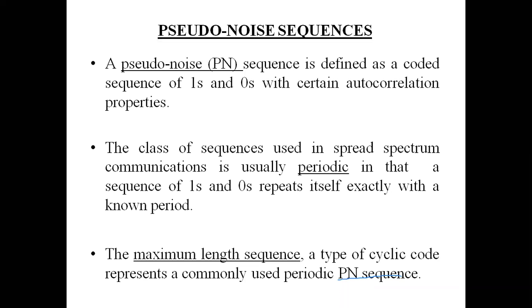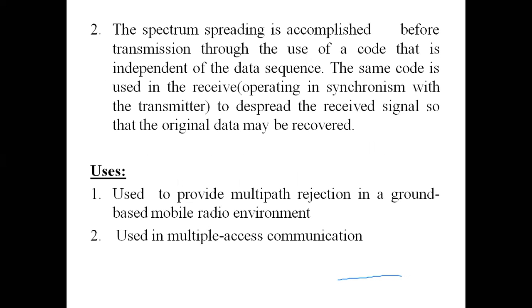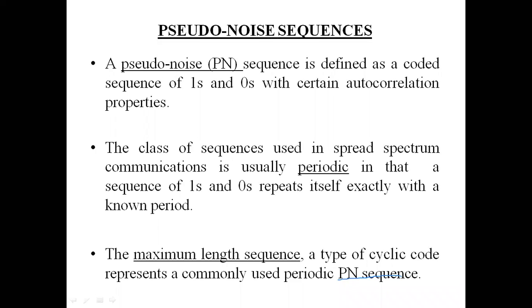Now, next comes pseudo noise sequences. So what are these pseudo noise sequences? This is the code I was talking about, right? I told you the same code is used at the transmitter as well as the receiver. Now I am calling that code a pseudo noise sequence, or in some places you will also see it called a pseudo random sequence, one and the same. So it is very well known as a PN sequence. This code is called a PN sequence, which is used for spreading. The same code is used at the receiver for despreading.